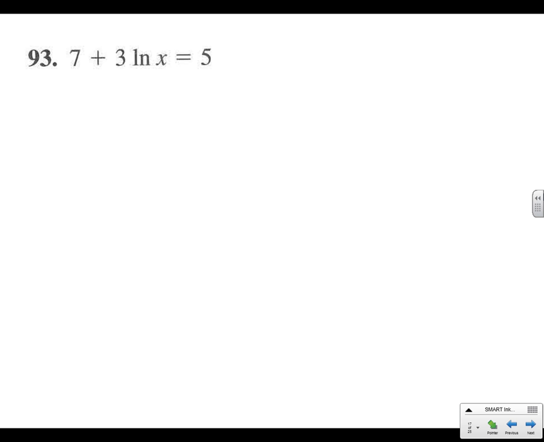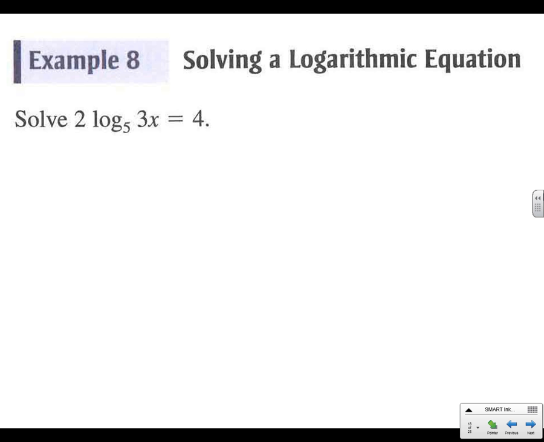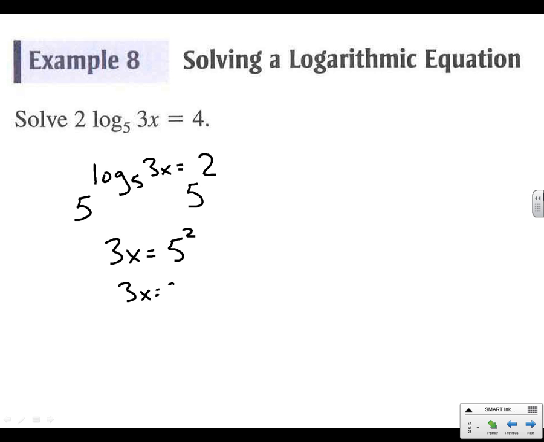Same thinking. Do 93. All right, so again, trying to get x by itself. Divide by 2 first. Log 5 3x equals 2. Before we got rid of natural log by having e as our base, but now we want to get rid of log 5, so we're going to have 5 as our base. Those will cancel. We'll have 3x equals 5 squared. So 3x equals 25. So x equals 25 over 3.